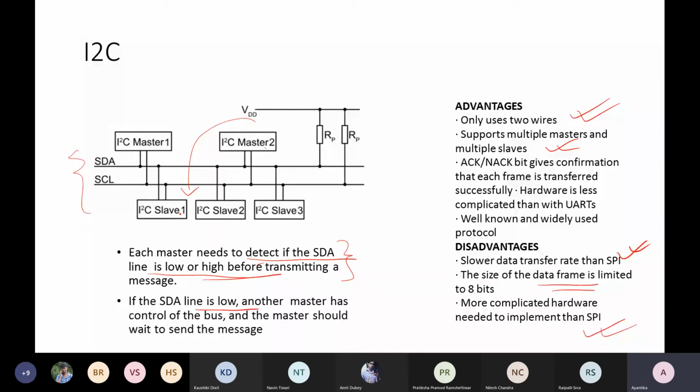Now again you can think, that's why there is a requirement of acknowledgement. It may happen that master 1 and master 2 both, at the same time, detect the line as high, meaning no communication is going on, and at the same time they both release their own data.